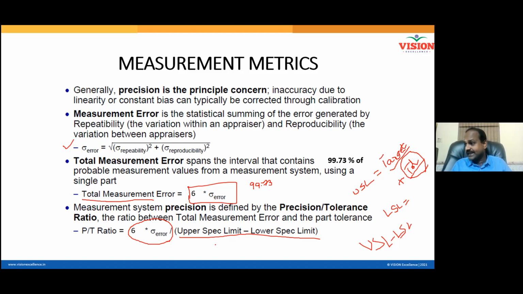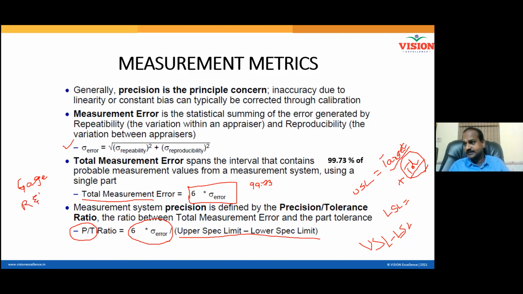So the error I compare with respect to the customer-provided tolerance. Now I get a ratio. This ratio is called precision tolerance ratio. This precision tolerance ratio, particularly in industrial language, is otherwise called gauge R&R.